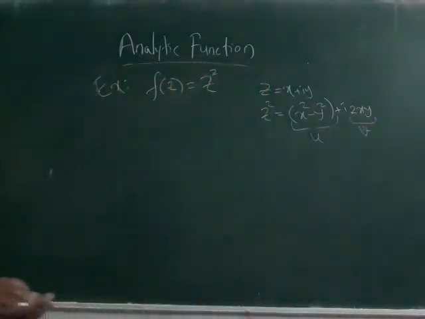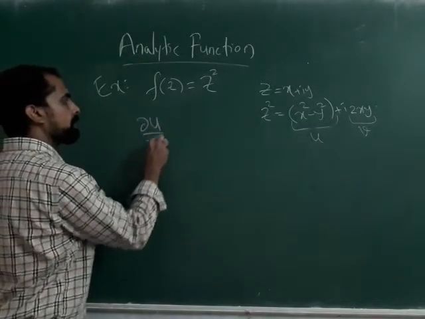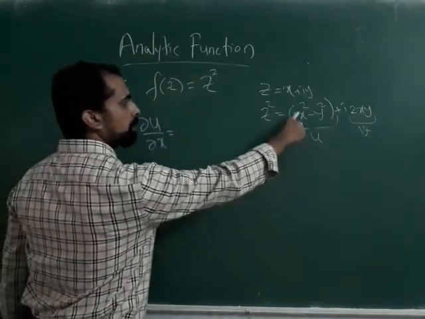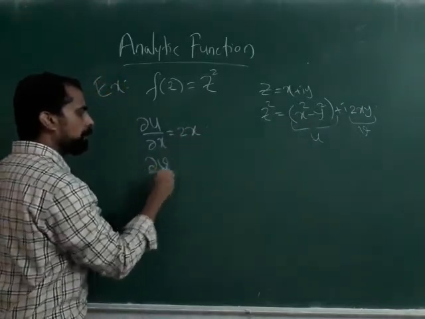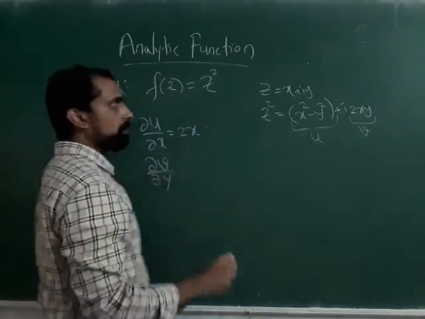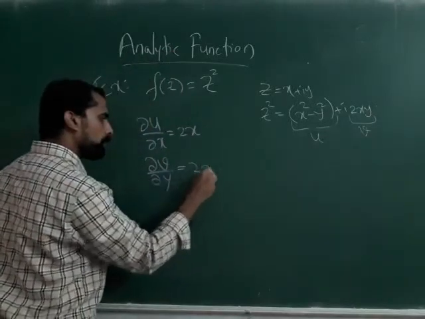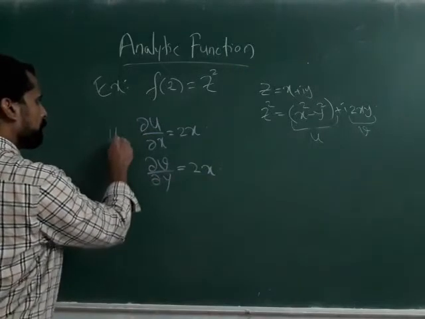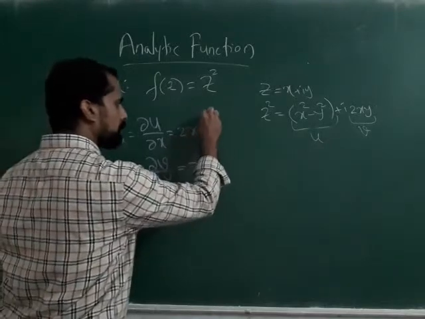So what you need is to check the Cauchy-Riemann equations, and that will give you dou u by dou x. What is dou u by dou x? If you take the derivative, it is 2x, and dou v by dou y will also give you 2x. So your first condition is satisfied. This is u x equal to v y. So this is okay.